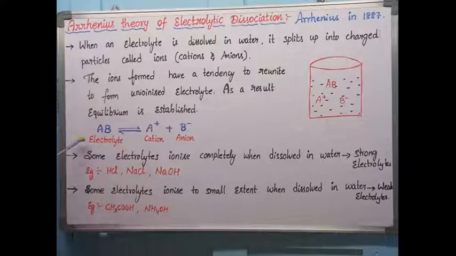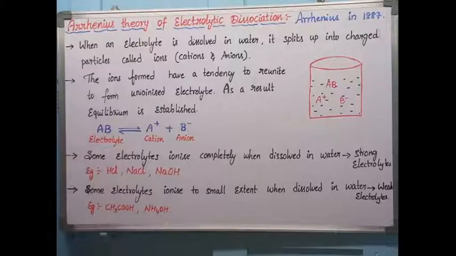We can see the AB electrolyte giving rise to A plus and B minus. Again, A plus and B minus combine together to form the undissociated electrolyte. Both forward and backward reactions take place. This is a reversible process. Whatever electrolyte is dissociated has the capacity to reunite and form the unionized electrolyte.